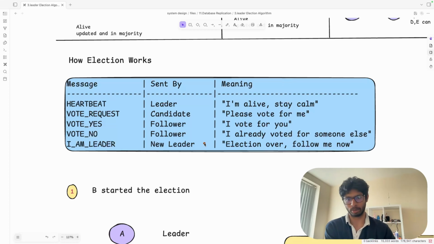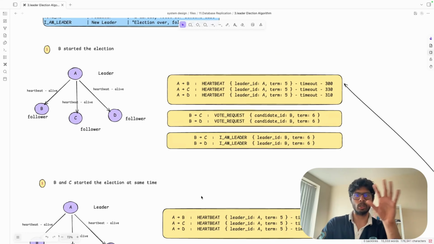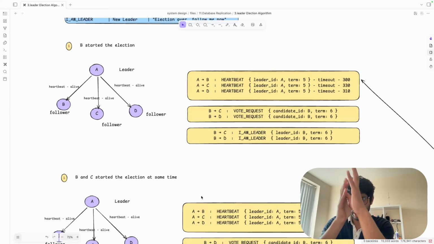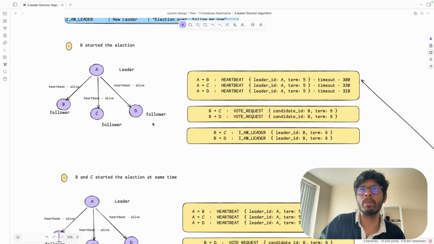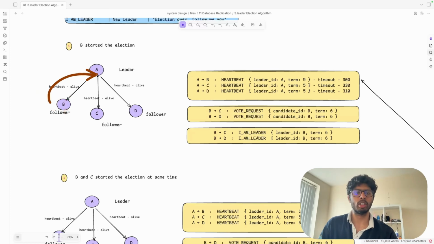We'll take the request from the server and it will all start. Now let's see how election looks like. We'll understand the request and then see how election actually looks. For example, B started the election in this scenario and it will ask for the vote from A, because the heartbeat is coming right now.